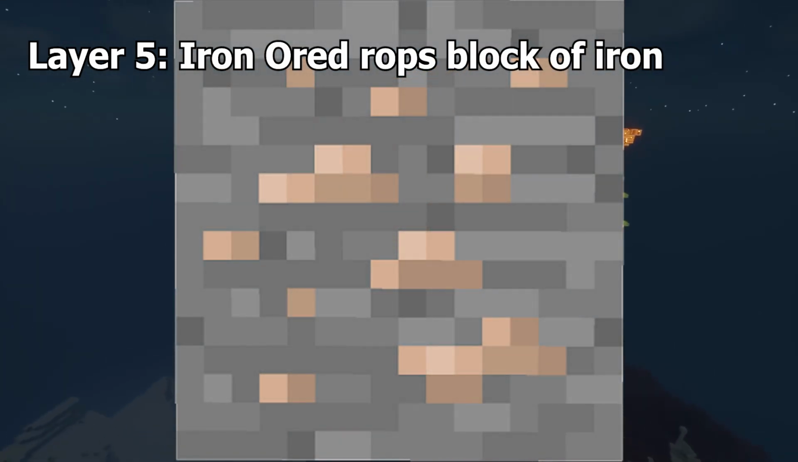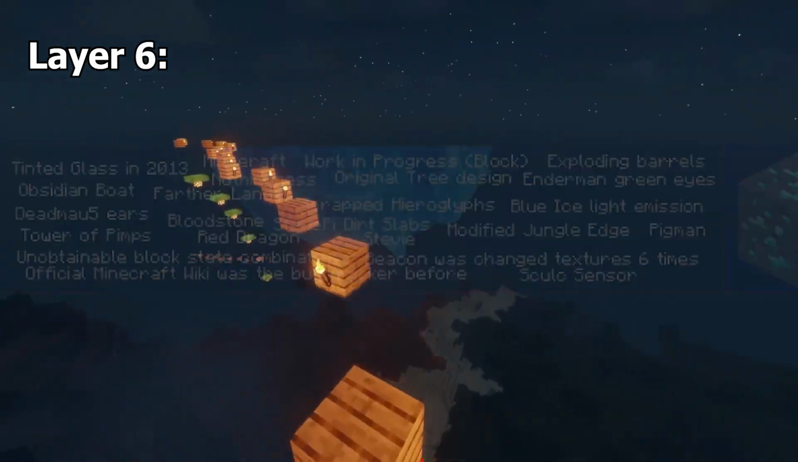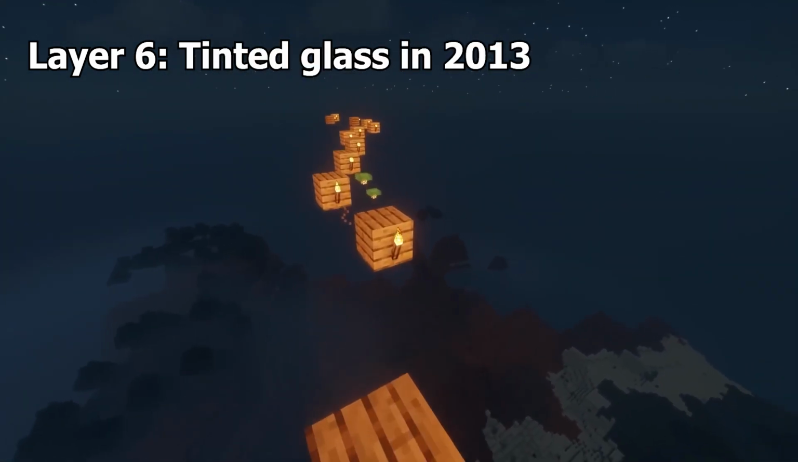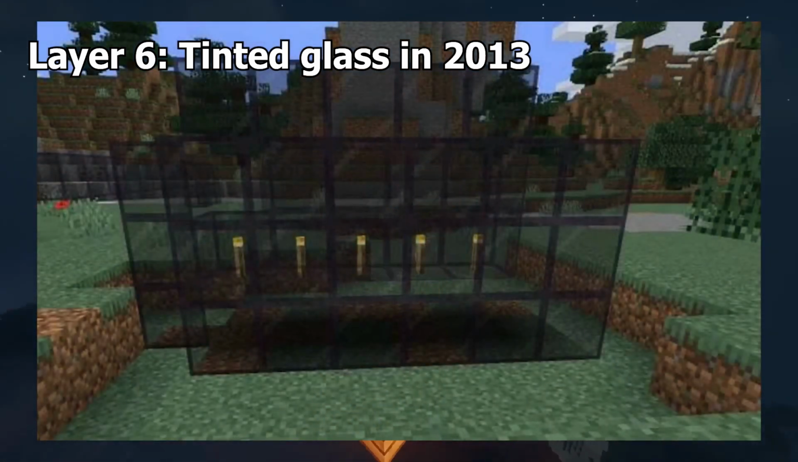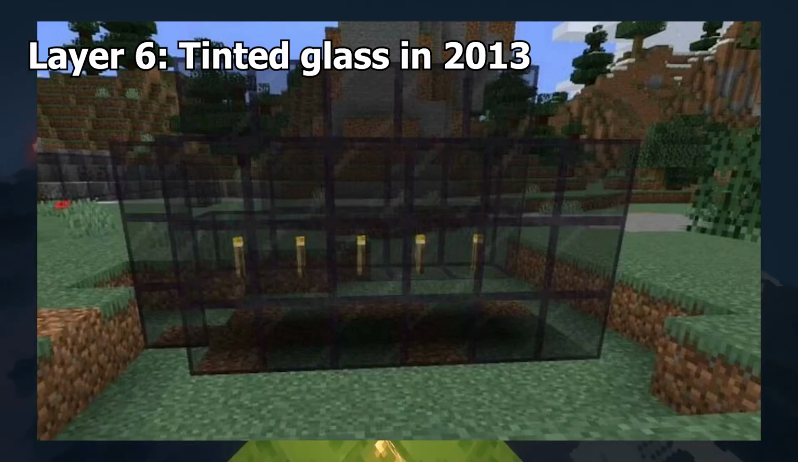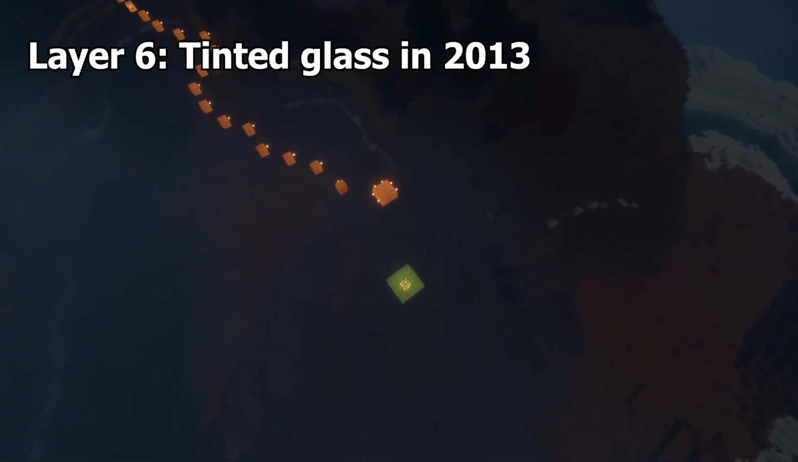In the in-depth version of Minecraft, iron ore dropped iron blocks. Layer 6. Tinted glass in 2013. In 2013, in Update 2.0, tinted glass was being tested, which looks slightly different from stained glass. Noticeably, the colors were more pronounced. In Snapshot 13W41A, both stained and tinted glass existed simultaneously.